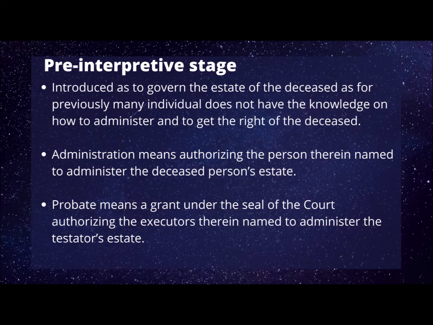Okay, now we move on to the development of the Probate and Administration Act 1959 in three stages of interpretation by Dworkin. We start with the pre-interpretive stage. This act was introduced to govern the estate of the deceased, as previously many individuals did not have the knowledge on how to administer and get the rights of the deceased.